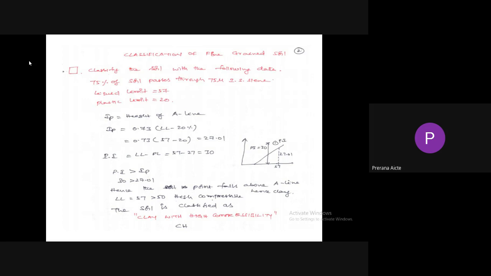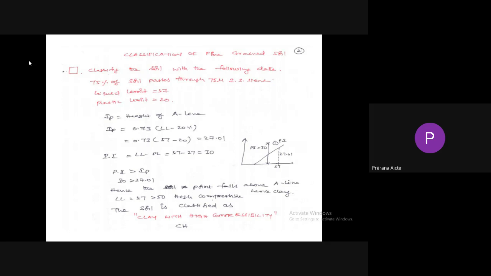Here plasticity index is greater than height of A line. Height of A line is given by 0.73 times (liquid limit minus 20%). If plasticity index is greater than height of A line, then the point falls above A line. Liquid limit 57 is greater than 50, so highly compressible.